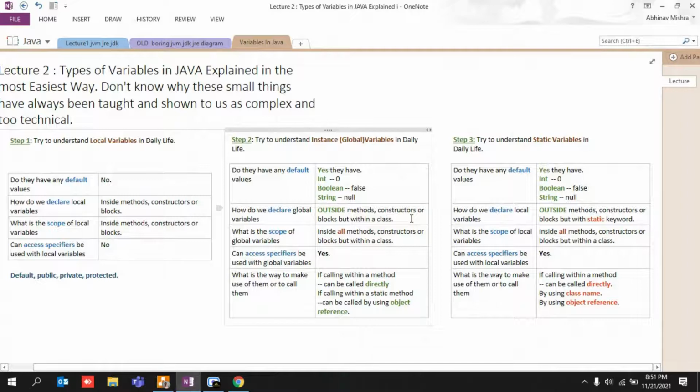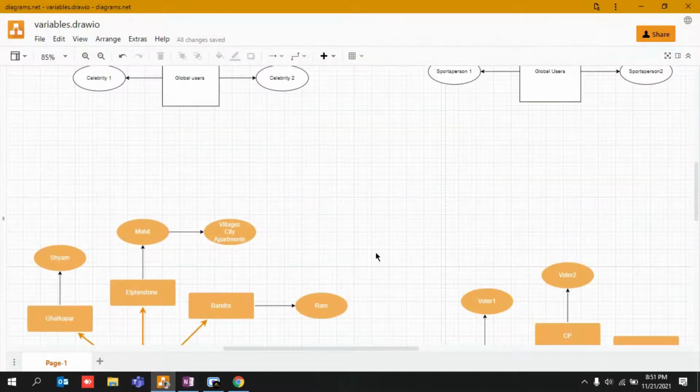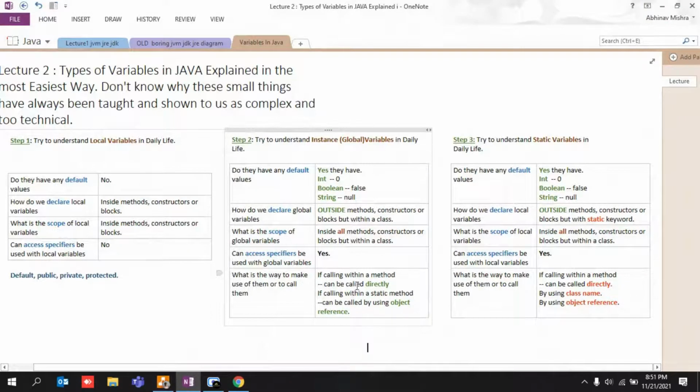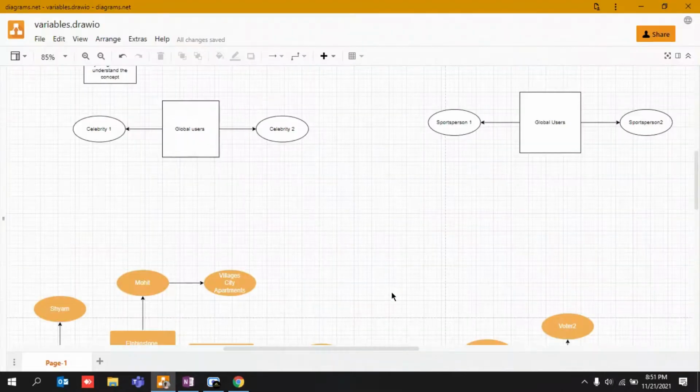So they can be called using an object reference. So what is an object reference? I'll create an object in front of you guys, and then I'll show you later on. But if you want to call them, you can call them directly if it is within a particular method. And if you're inside a static method, you would be making use of some object reference.